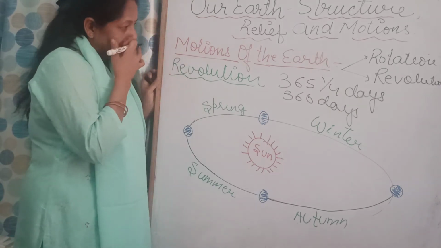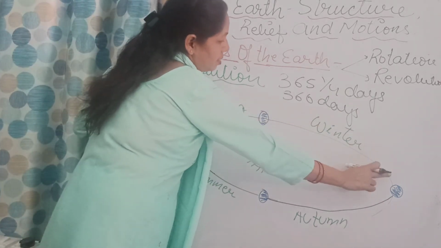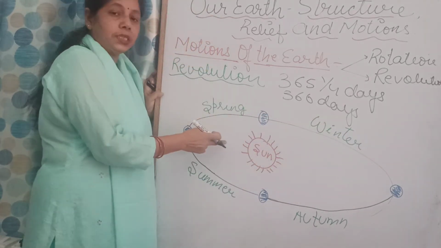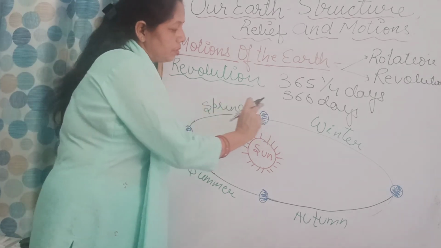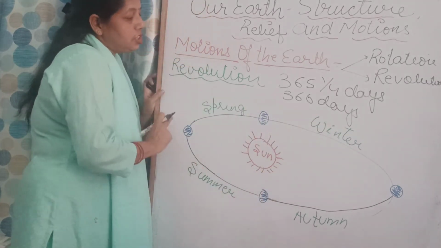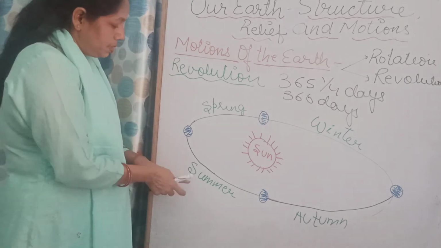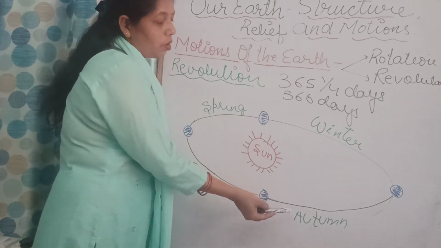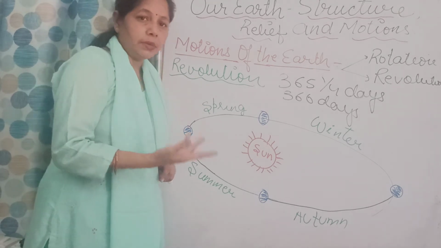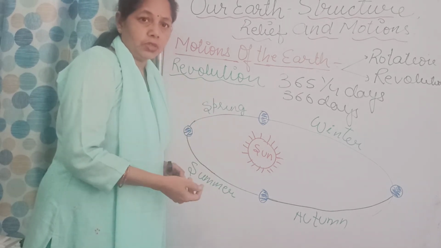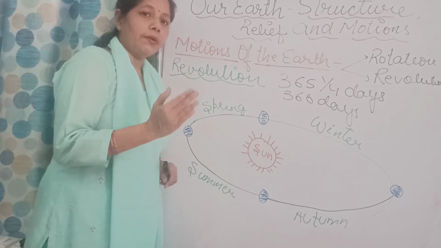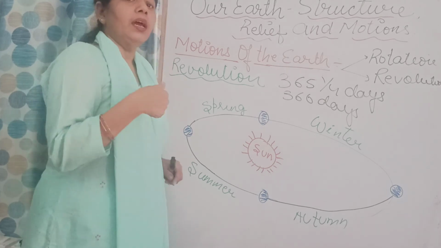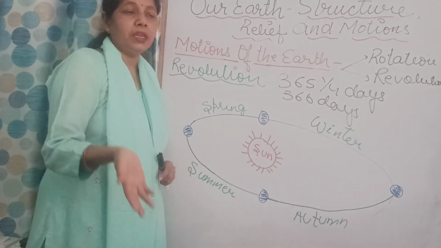So the earth takes 365 and 1/4 days to complete one round of the sun. Clear? As it moves, the different changes in season take place. Here we have summer, winter, spring, and autumn. We have summer right now, and after 2 or 3 months, after the rainy season, we will have autumn and then the winter, and after winter we have the spring, then again summer.